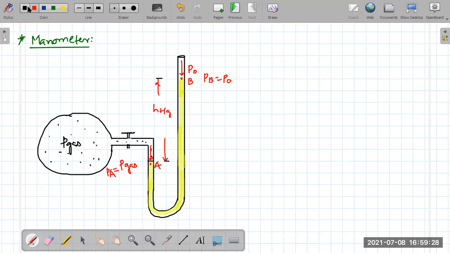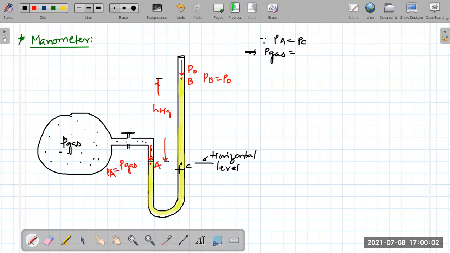So if this is A, this is B, and we choose some point C over here, you see points A and C are at the same horizontal level. So as per this logic, pressure at A must be equal to pressure at C, right or not? What is pressure at A? That is the pressure of gas inside the tank, equal to pressure at C.